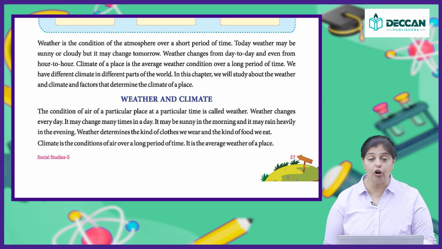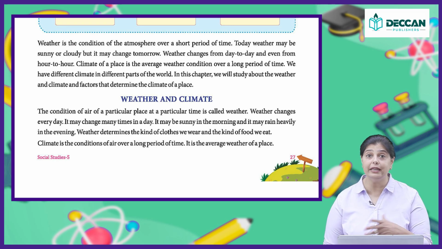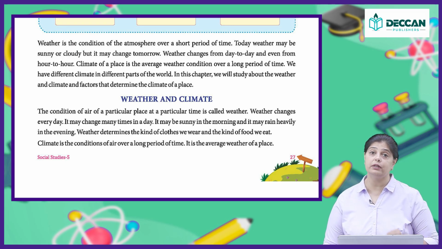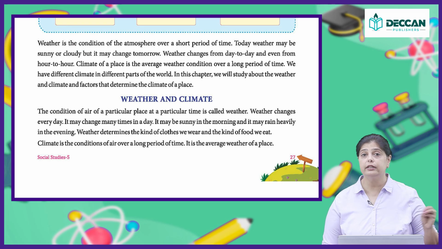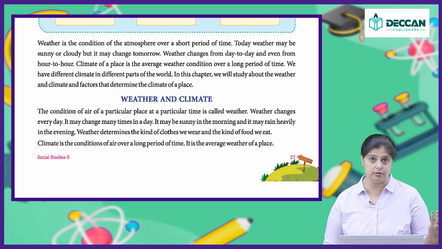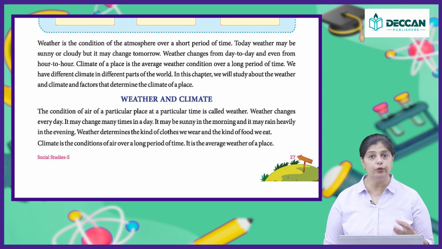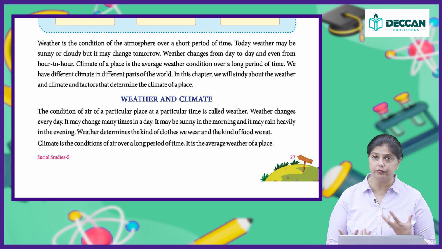The condition of the air of a particular place at a particular time is called the weather. Weather can change every day and it may change many times in a day also. It is not necessary that if it is sunny in the morning, it will stay sunny throughout the day. It can change the way it wants. It may be sunny in the morning and it may rain heavily in the evening. Weather determines the kind of clothes we wear and also the kind of food we eat. That also differs because of the weather.